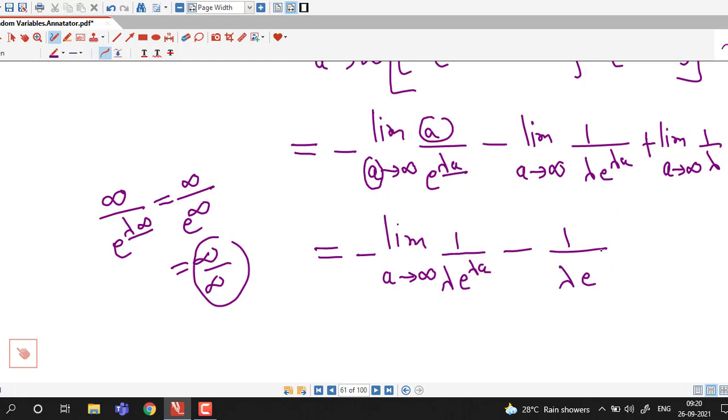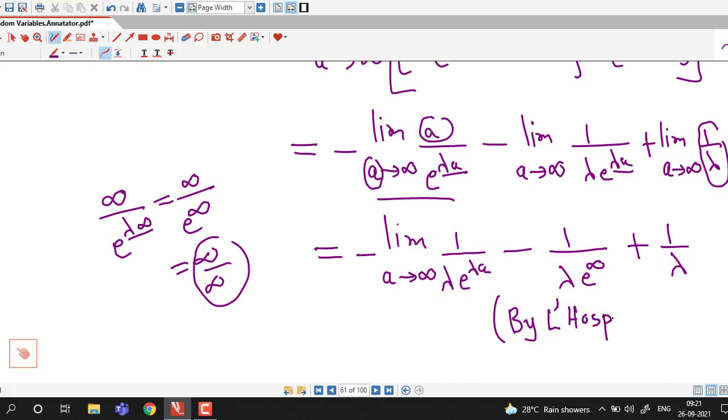If we take a tending to infinity, we have lambda into infinity, which is infinity because lambda is positive. And here 1 over lambda is independent of a, so it is constant. So limit of constant is constant itself, that is 1 by lambda. And here in first limit we have applied L'Hospital rule.